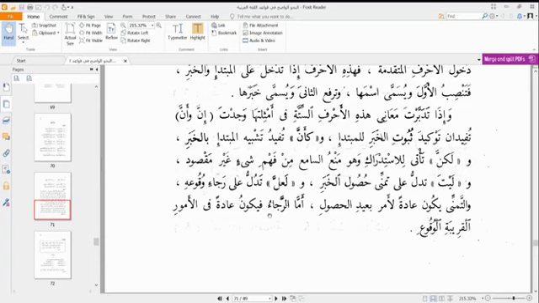We use laita. On the other hand, what do we use for la'alla? We use la'alla for raja, and that is when we expect that the likelihood of something occurring is actually very possible. So let's look at a very good example of using laita. For example, imagine somebody says laita shaytana muslimun. Wow, if only shaitan was a Muslim.